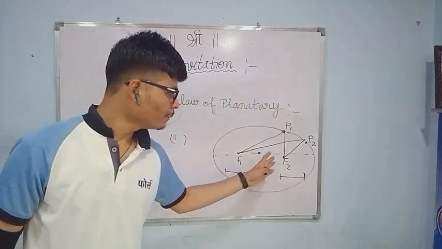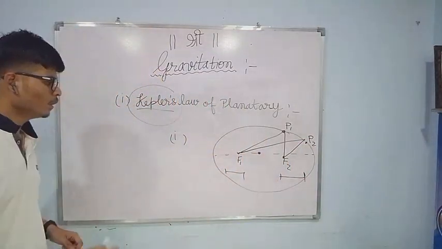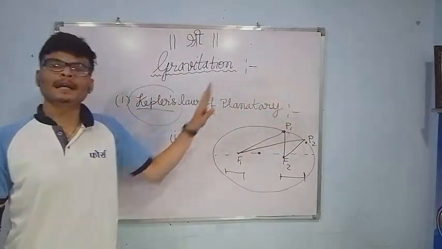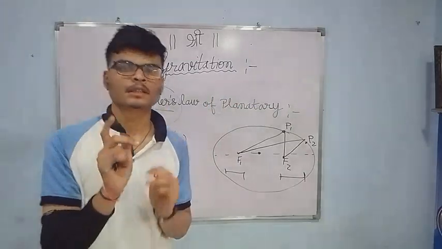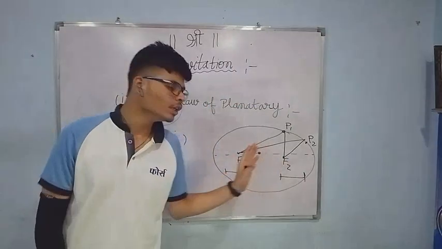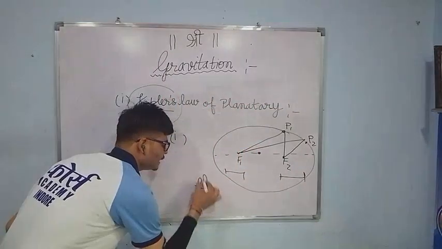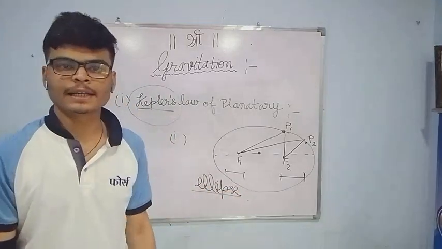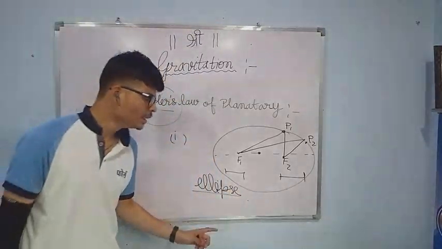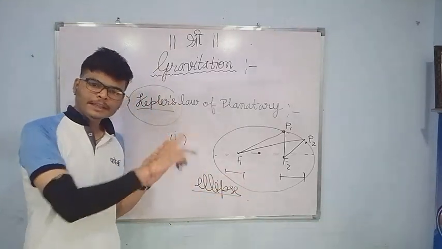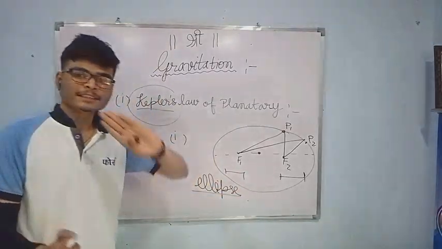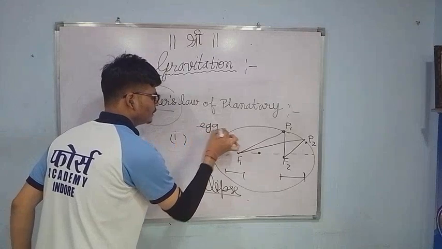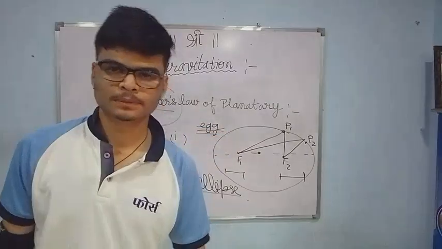Whenever we are talking about planets, Kepler's law is applicable. Kepler's first law states that all the planets revolve in an elliptical orbit, in the shape of an egg. The shape of an egg is similar to the shape of an ellipse. Ellipse is a geometrical shape, and you will study its geometry in higher classes. It is not a circle, but an extended circle. You can refer to an egg, which has the shape of an ellipse.